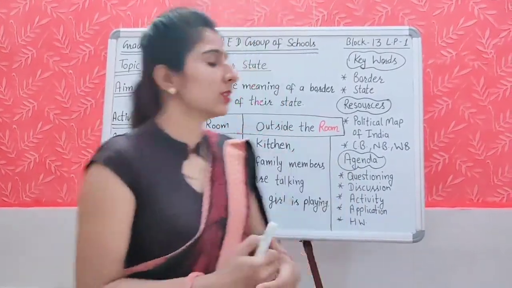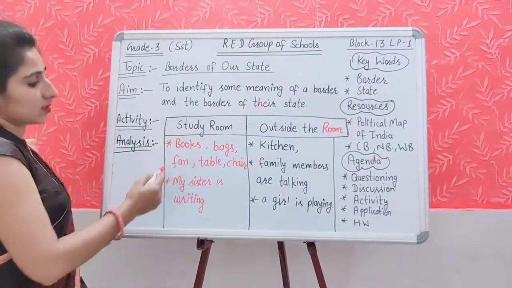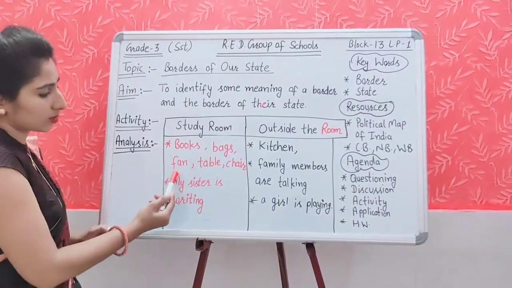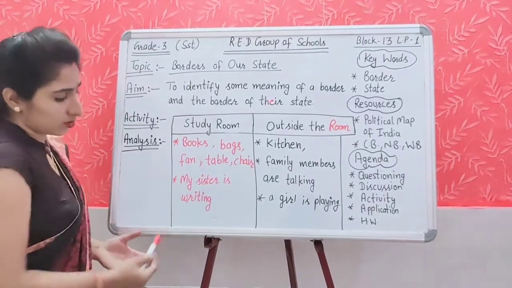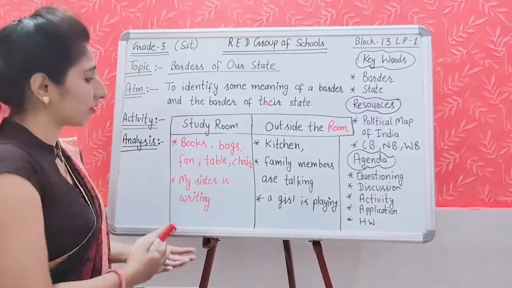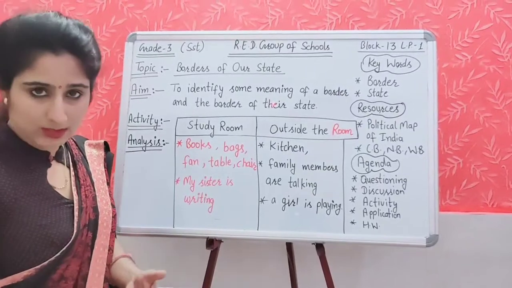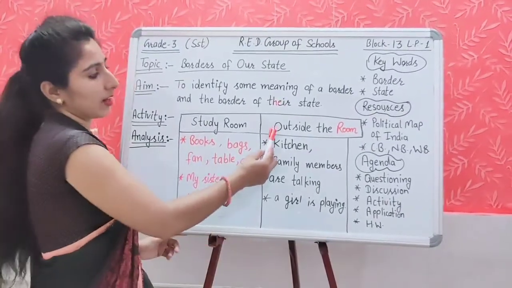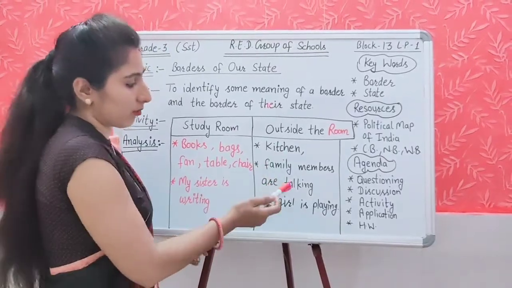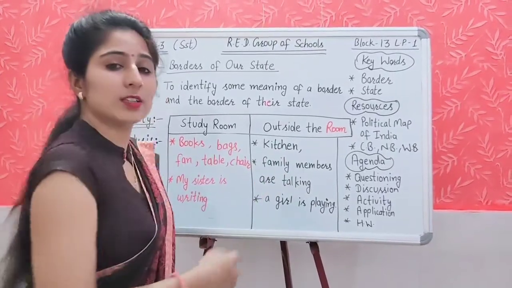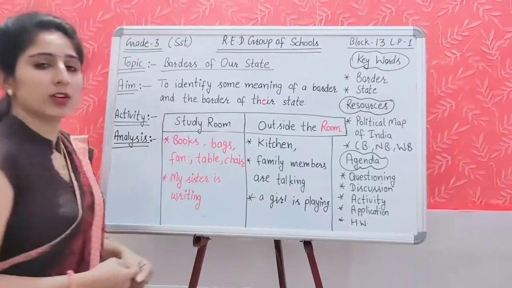Yes students, now look at this. In study room you can see books, bags, fan, table, chair, and might be my sister is writing. I have written according to me. Your answers might be different. And outside the study room, kitchen is there, family members are talking, a girl is playing. So these are the differences.